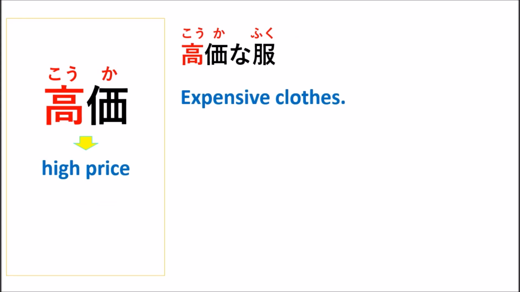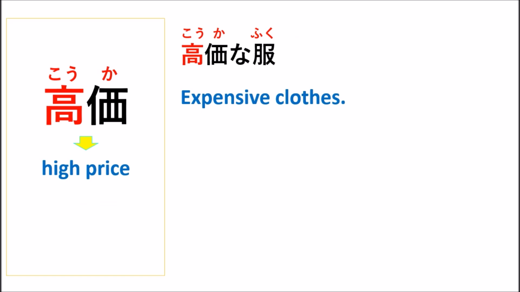Koga means high price. The first kanji, ko, means takai, which means expensive, or tall, right? When you put the first kanji, which means high, with the second kanji, ka, which means the price or the cost, right?